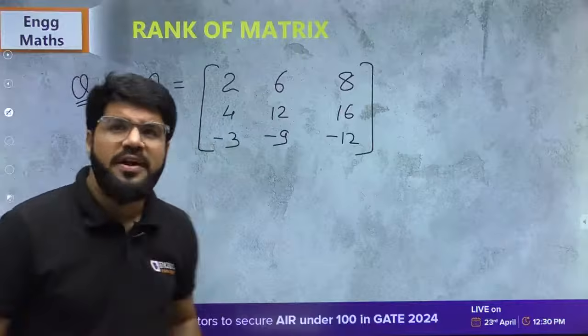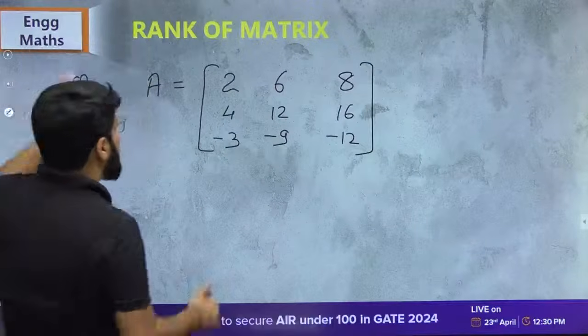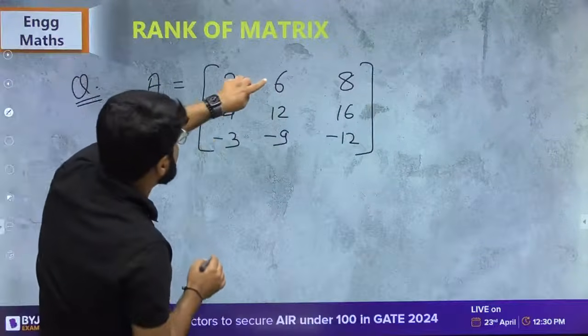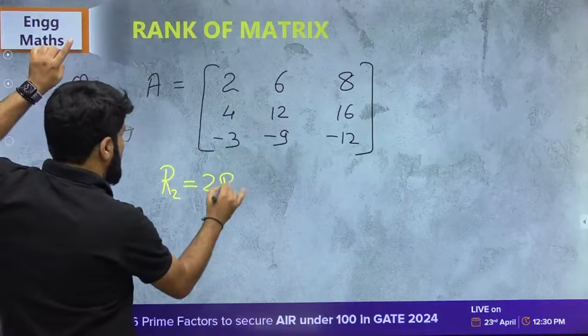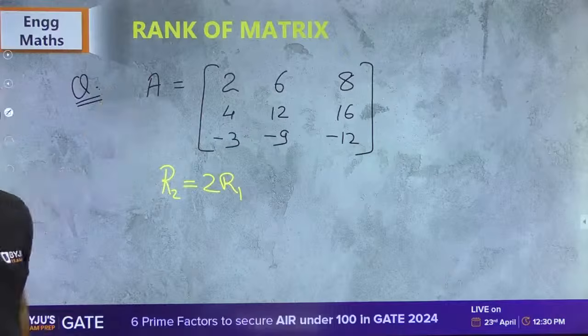Now I'll show you two different corrections here. You can write it one way: look, 2 2s are 4, 6 2s are 12, 8 2s are 16. So R2 is twice of R1.